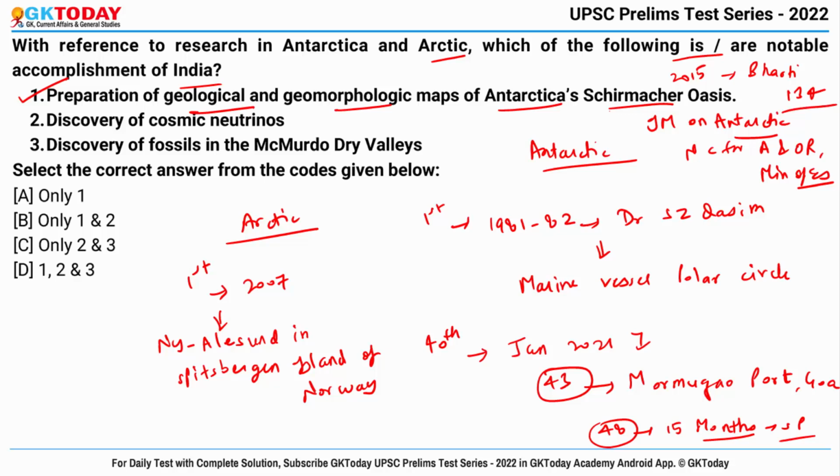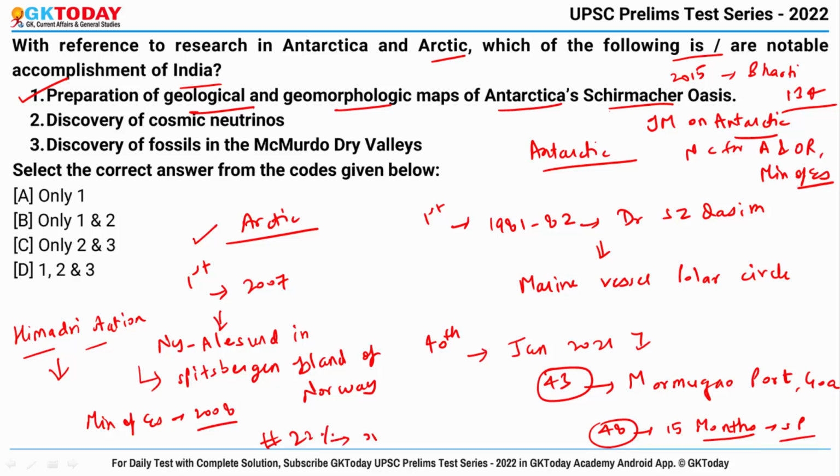Similarly, talking about Indian mission on Arctic, Himadri Station is India's first Arctic research station, which is located in Spitsbergen Island of Norway and was inaugurated by Ministry of Earth Sciences in the year 2008. Why Arctic is important? Because US Geological Survey estimates that 22% of the world's oil and natural gas could be located beneath the Arctic.